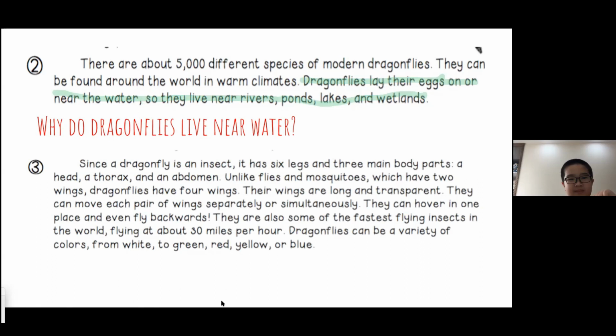Their wings are long and transparent. They can move each pair of wings separately or simultaneously. They can hover in one place and even fly backwards. They are also some of the fastest flying insects in the world, flying at about 30 miles per hour. Dragonflies can be a variety of colors, from white to green to red, yellow, or blue.